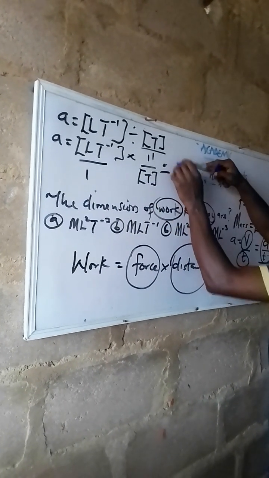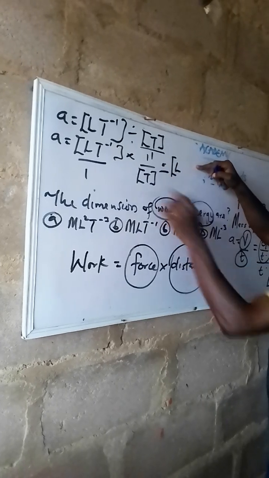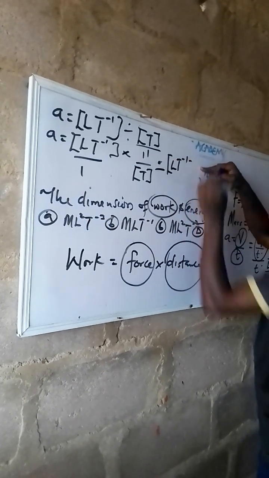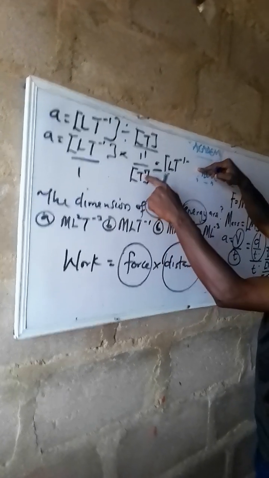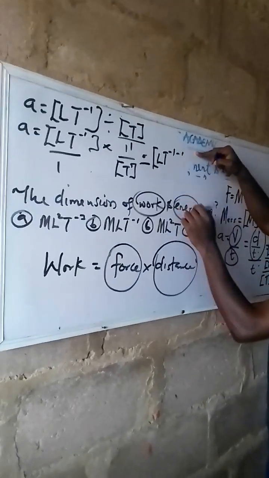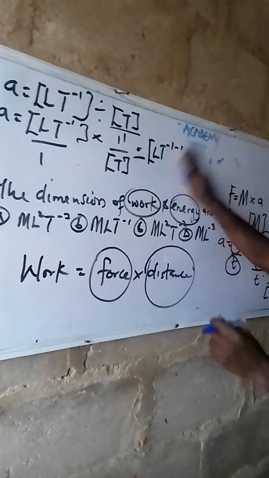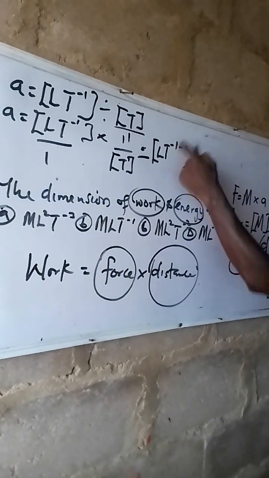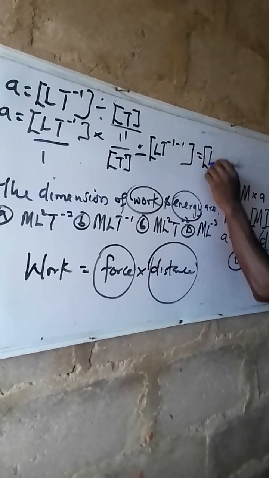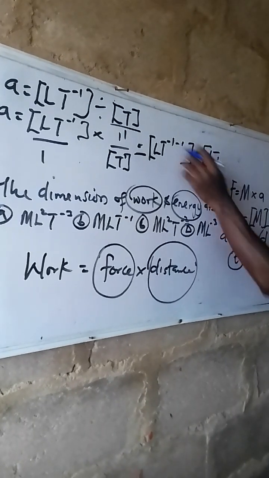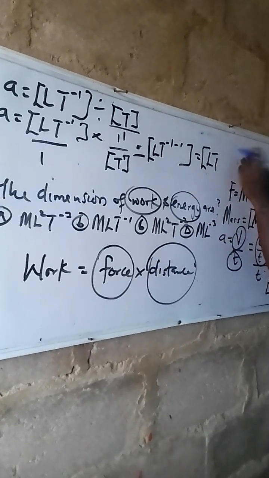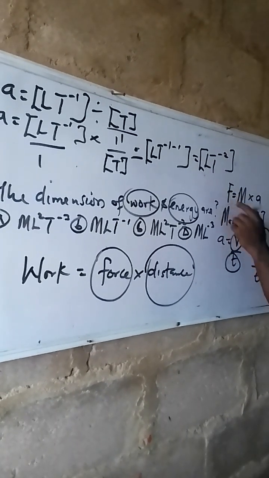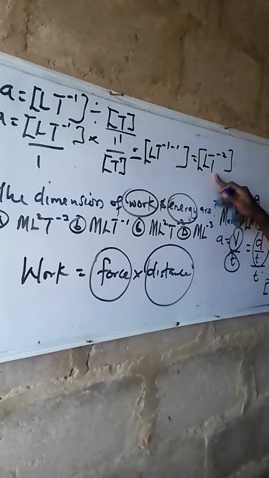All we need to have here, close bracket L, this is T minus 1. This divide will change to minus. This is having power 1. Then you put 1 there. Are we together? Hope I'm not rushing. Then all you need to do now is solve this. It will now be close bracket L T minus 1 minus 1. That is, you are owing 1 naira. You are still owing 1 naira, making you owe 2 naira. This is the dimension for acceleration.